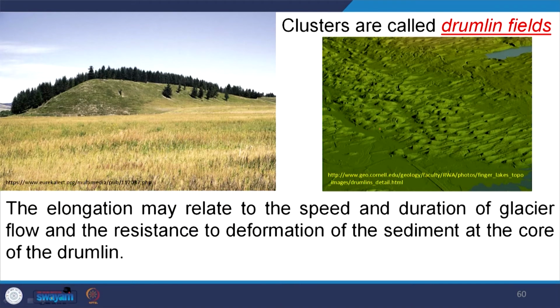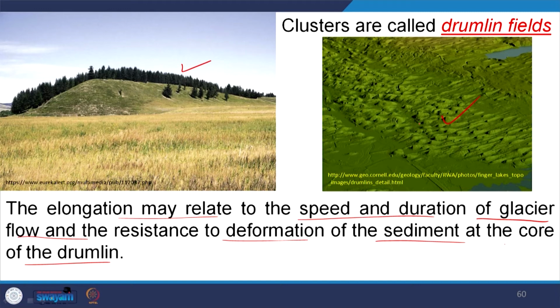If you see this aerial photograph, this is the drumlin field and a number of drumlins are there, and this is a single drumlin. This elongation may be related to the speed and duration of the glacier flow and the resistance to deformation of the sediments at the core of this drumlin. Now, you see here, mostly it is found in sedimentary rock.